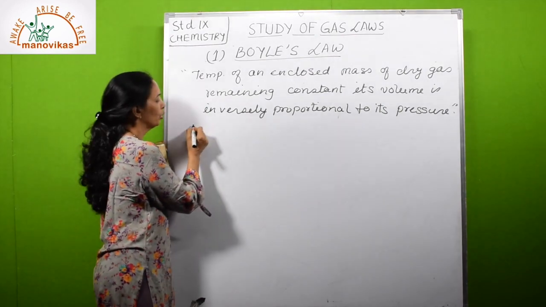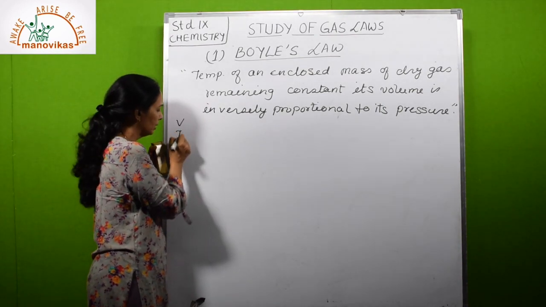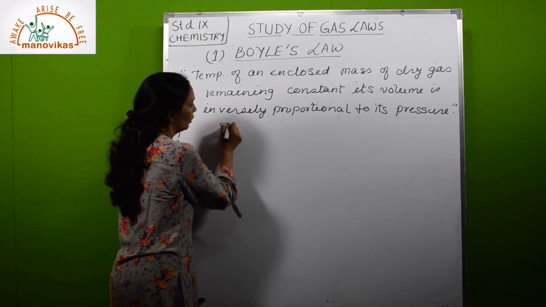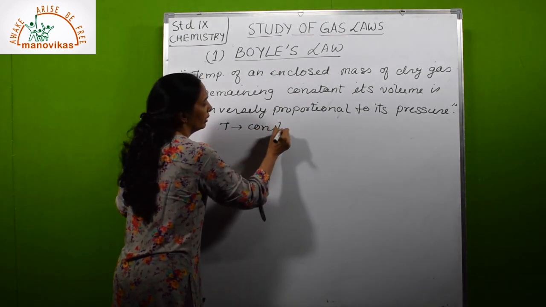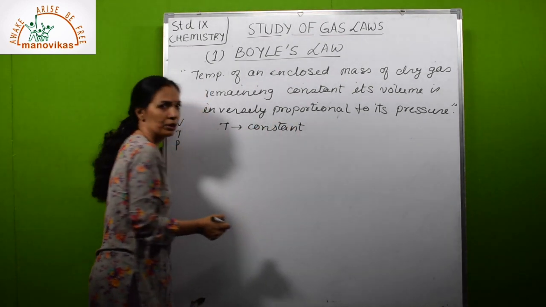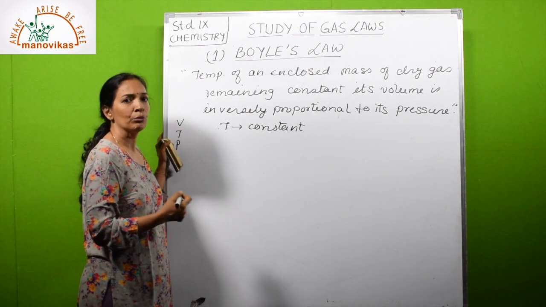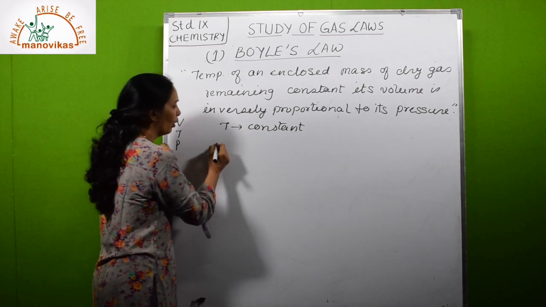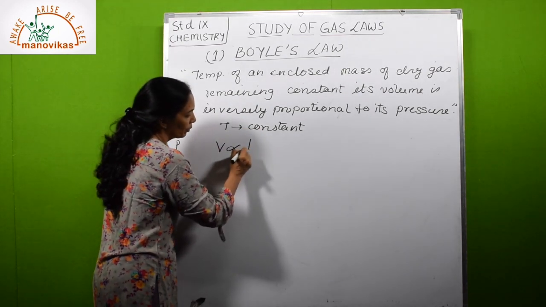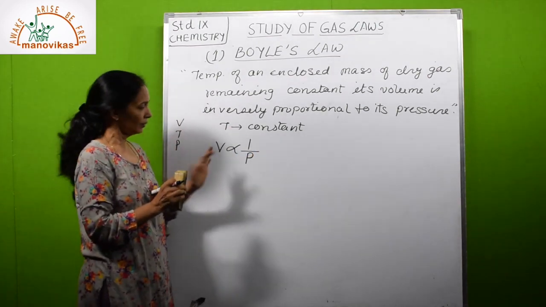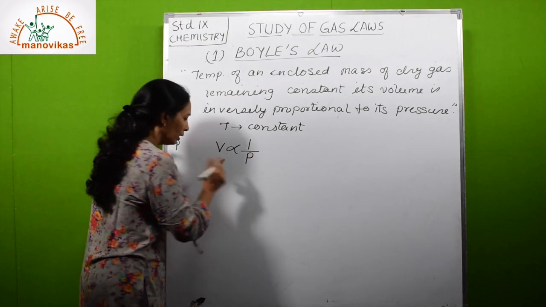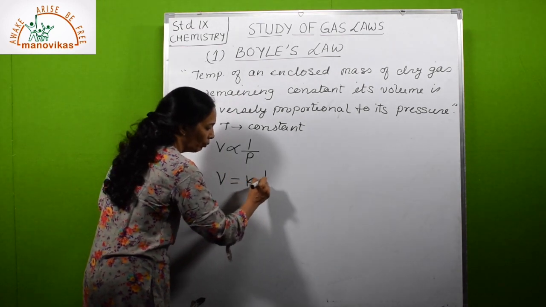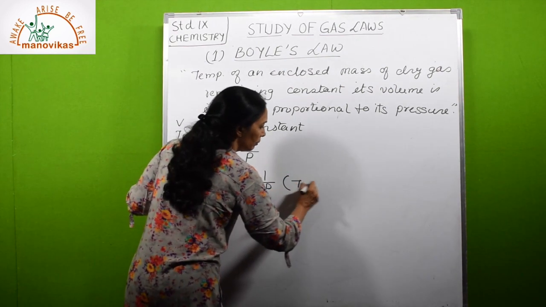If volume is written as V, temperature as T and pressure as P, then what will happen? Temperature remaining constant, let us derive Boyle's law expression. This is known as Boyle's law equation also. Temperature is constant, so volume is inversely proportional to pressure. We can write it as volume is equal to K times 1 upon P, T remaining constant.